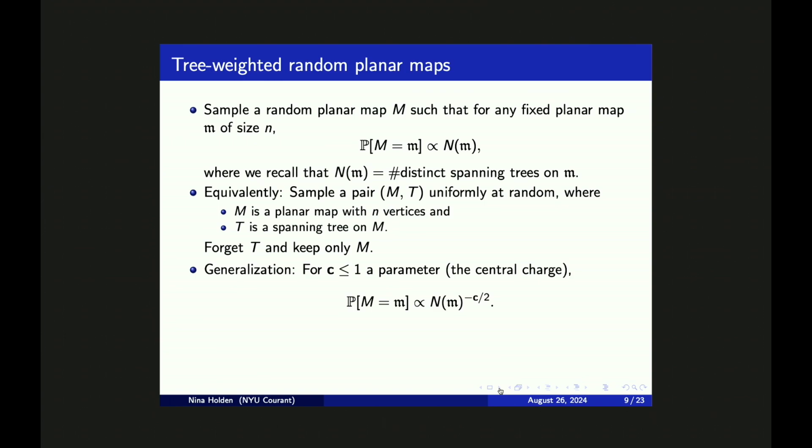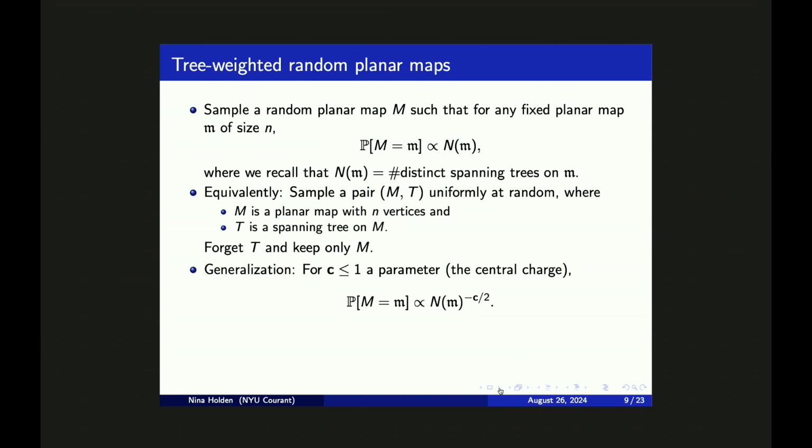So here is the random planar map model that we are interested in, and we call them tree-weighted random planar maps. So we sample the random planar map big M in such a way that for any fixed planar map little m of size n, the probability that big M is equal to little m is proportional to n of little m, where we recall the definition of n of m from the previous slide.